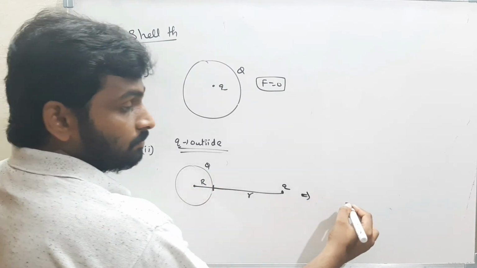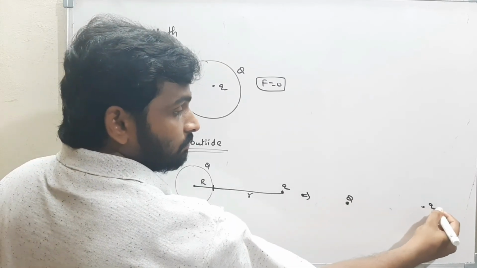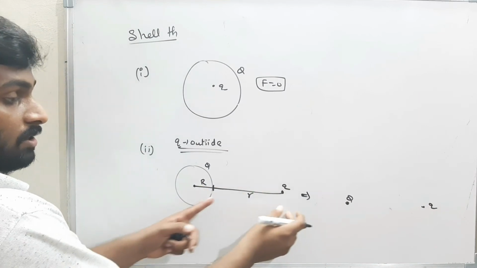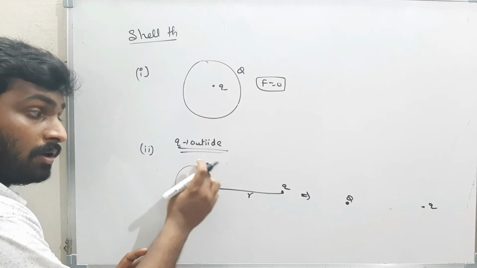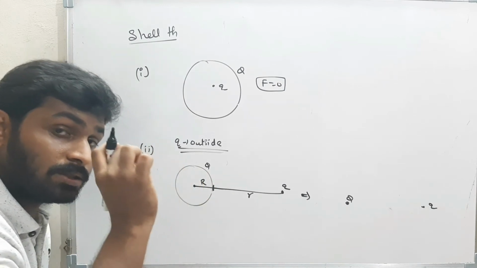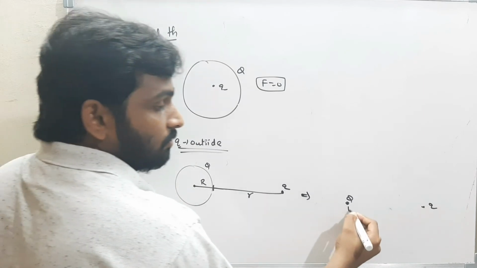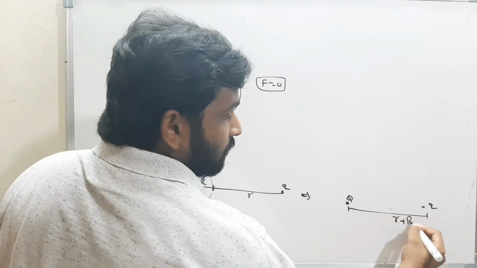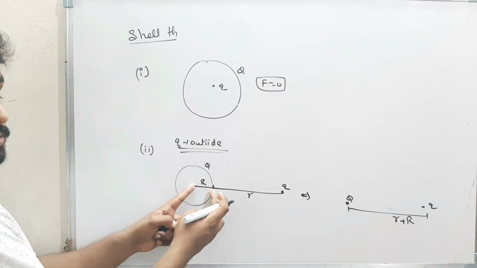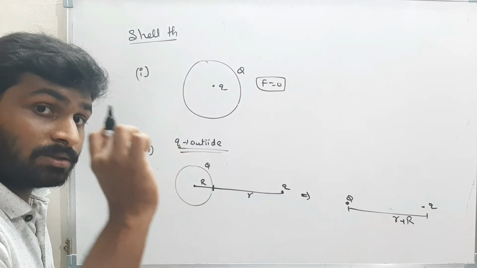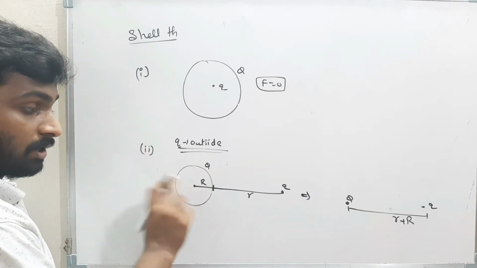The distance between this charge and that charge is nothing but r plus capital R, because I am assuming this body as a point-sized body having charge q present at the center.